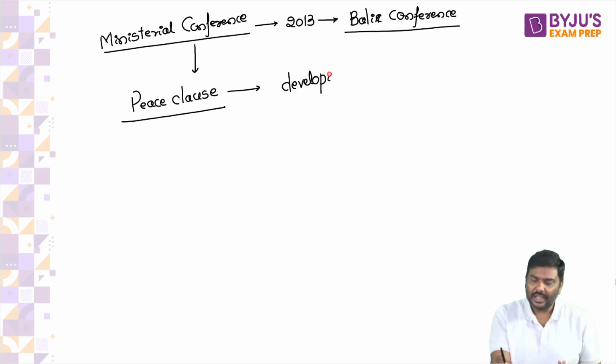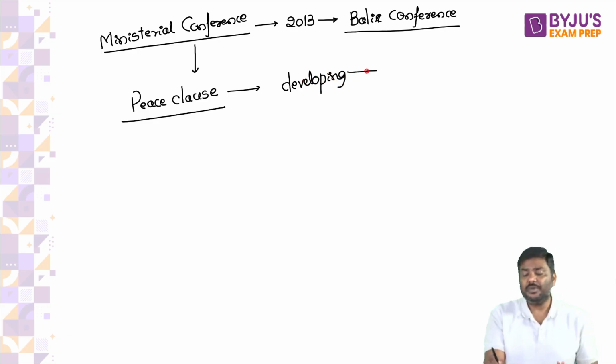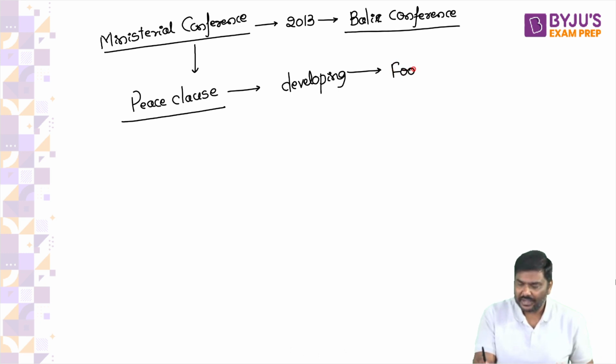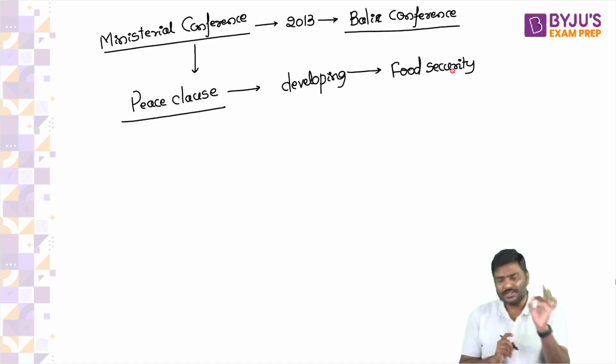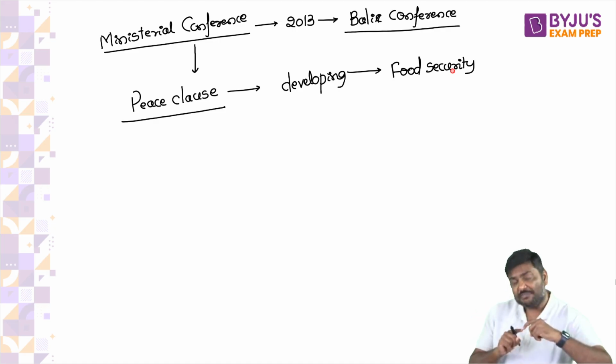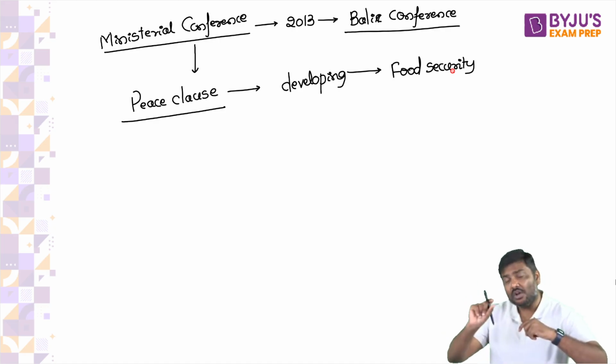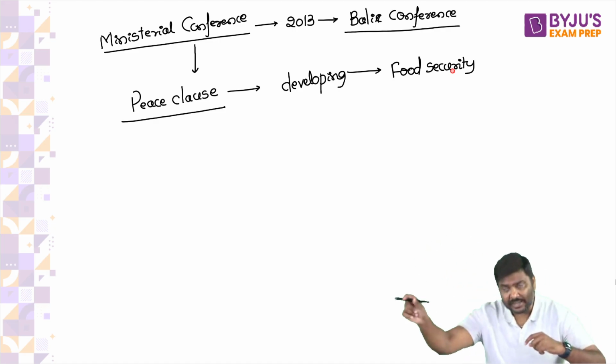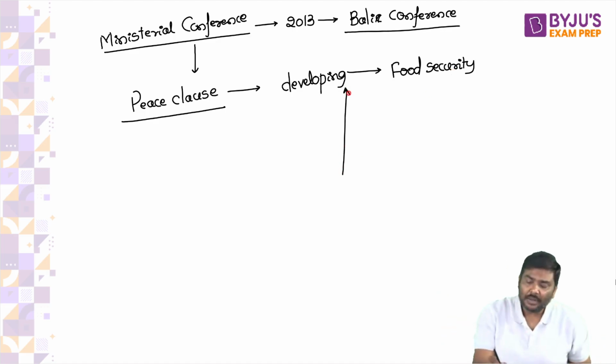And that is where, please remember this, as a result of this conference, there was one provision introduced, very famous now, the peace clause. As a result of the argument of Government of India and many other developing countries, there is one provision introduced under WTO called the peace clause. What is this peace clause? Listen to this very carefully.